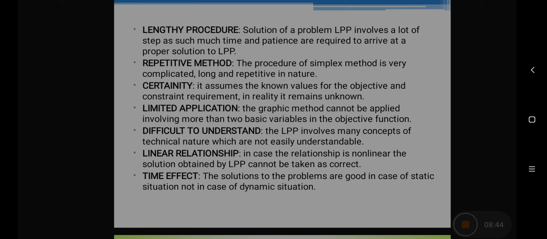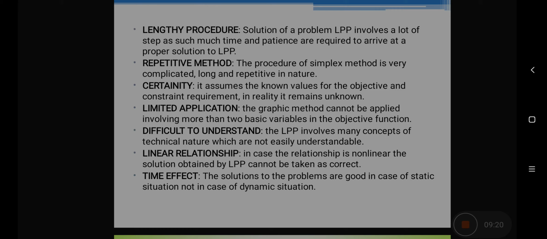Then is repetitive method. The procedure of the simplex method is quite repetitive in nature. It is complicated, it is long, and the same process we keep on applying in every simplex table. Then is certainty. It assumes that values are known, the objectives, the constraints, everything is known. But in real life, it may not be possible to have these values with certainty. Limited application. The graphic method of linear programming can be applied only in case of two variables, and when we have more than two variables, then we have to proceed towards another complex procedure, that is the simplex method.